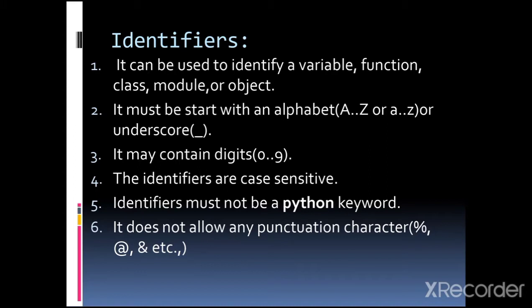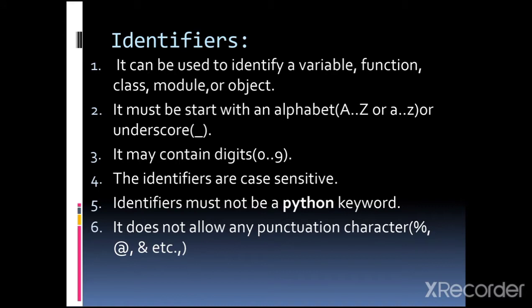These identifiers are case sensitive. The fifth point is identifiers must not be a Python keyword. Keywords cannot be used as identifiers inside the program.